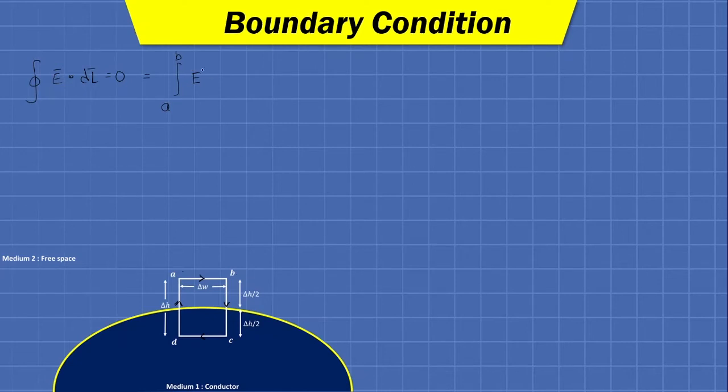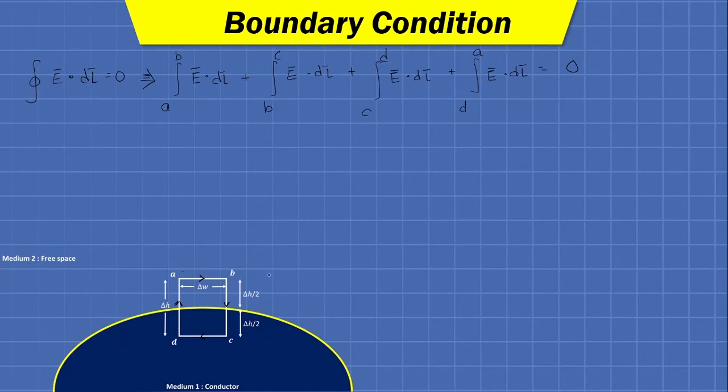So let us keep it as E bar only, dot dl bar, plus, now we will move from B to C, E bar dot dl bar, then from C to D, E bar dot dl bar, plus integration from D to A, E bar dot dl bar. So what we have done is nothing but divide this closed integration into 4 parts along its length.